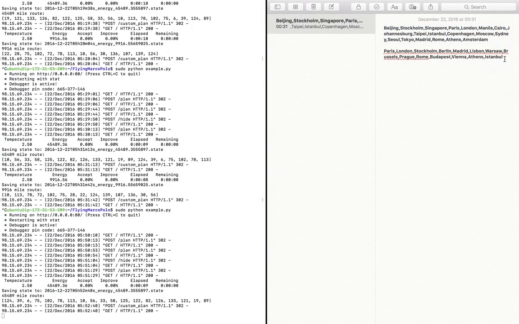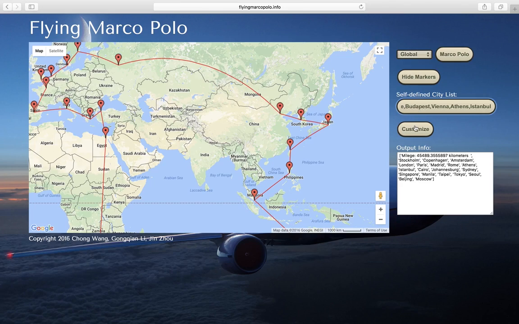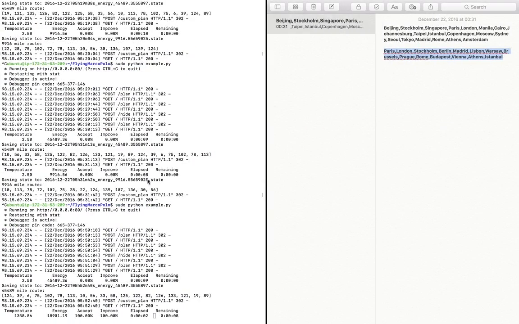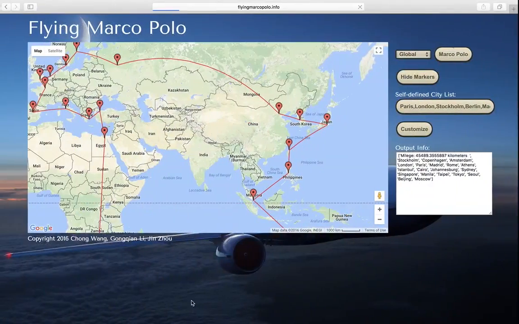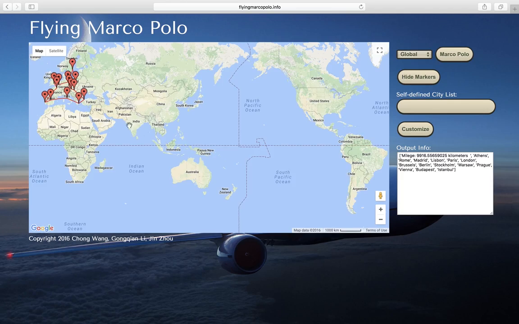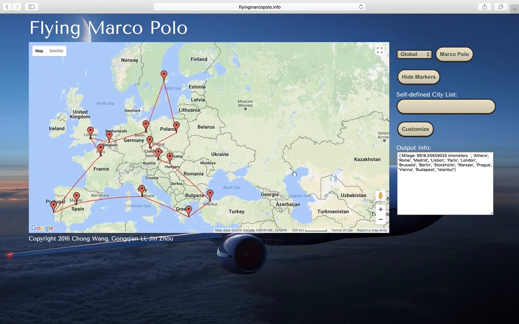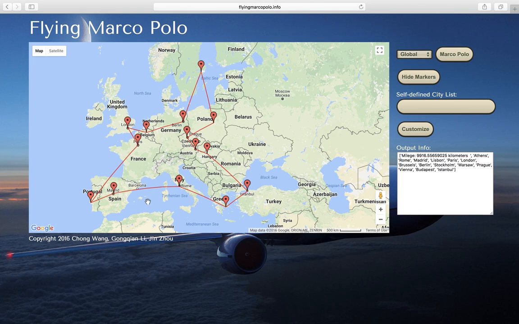And let's try another example. Some cities in Europe. Here it is. If you want to try your own city list, please contact us and we will start the server for you.